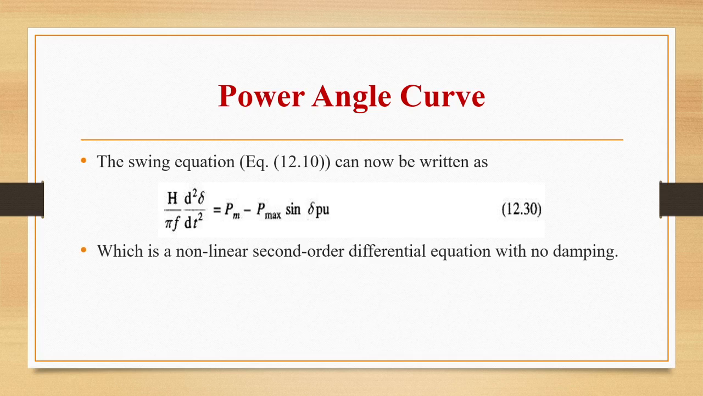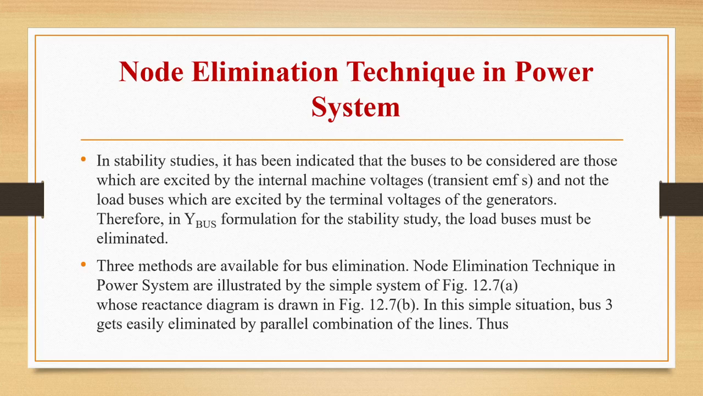So we can write the swing equation now as H by pi f times d square delta by dt square is equal to Pm minus Pmax sin delta per unit. This is a non-linear second order differential equation with no damping.